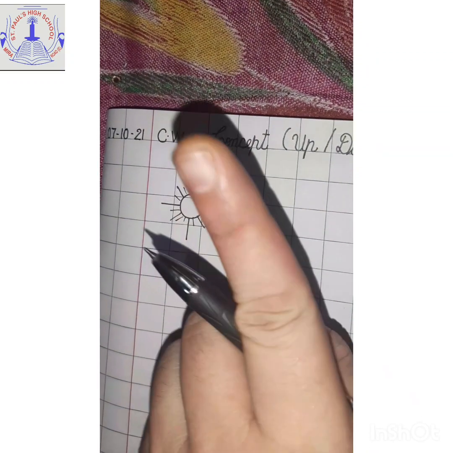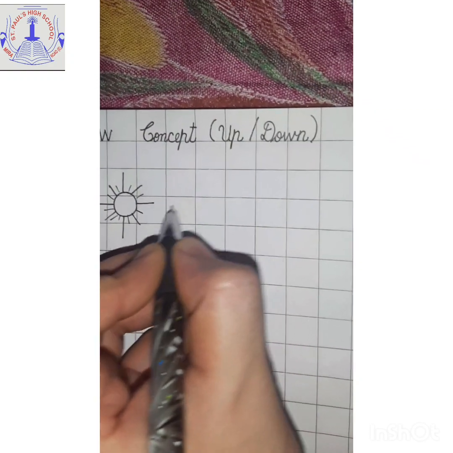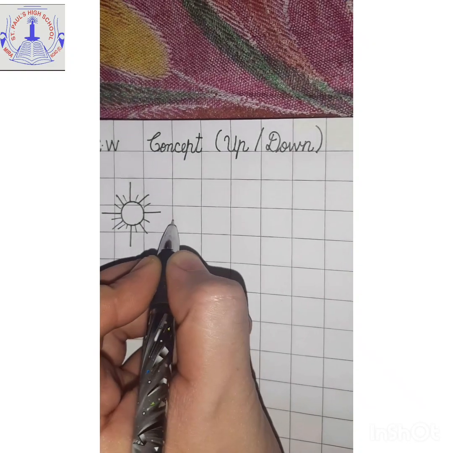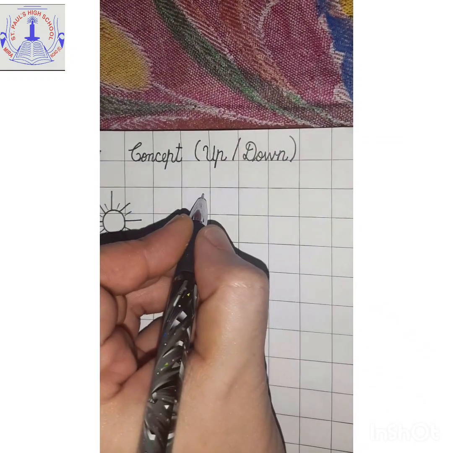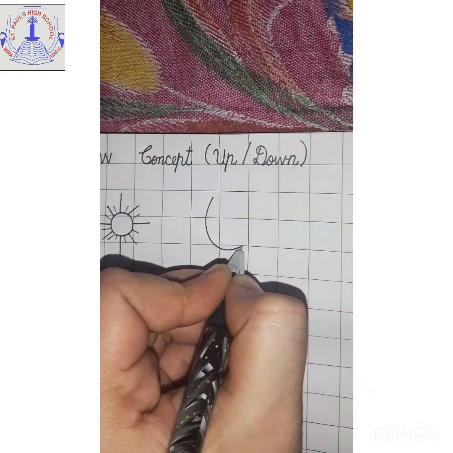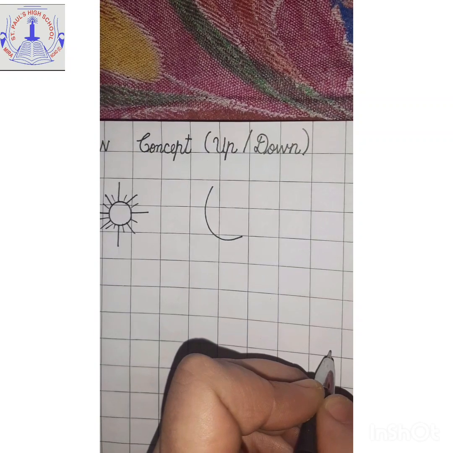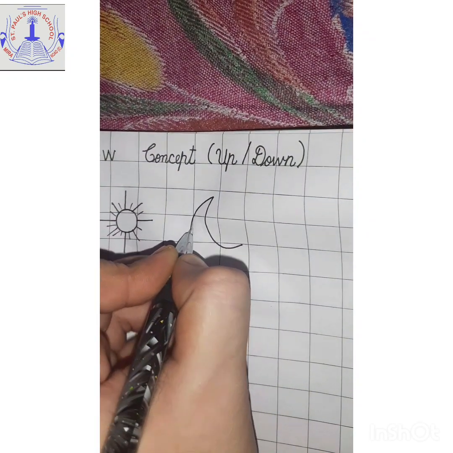Where do you see the sun? We see sun up in the sky. Now keep some gap, one finger gap, and we'll draw the next picture. So dear children, you see sun in the morning up in the sky. What do you see in the night? Correct.